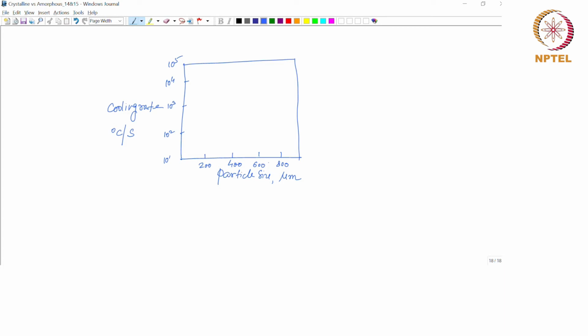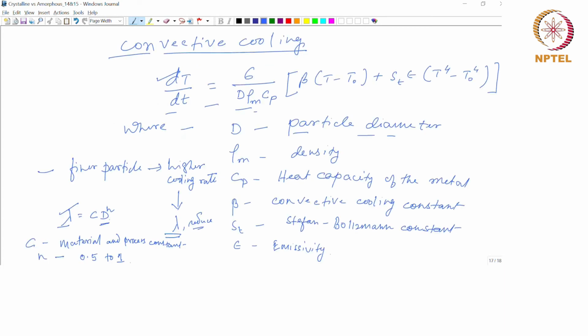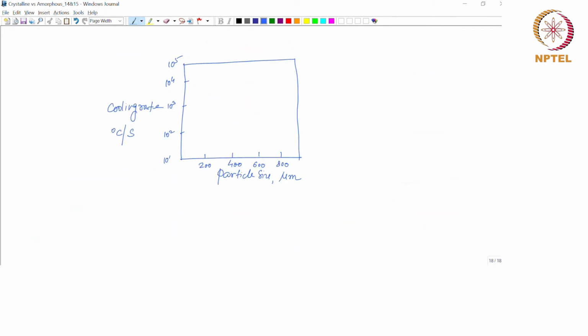So, as you can see from that equation before, as the particle size increases, the cooling rate decreases. In a manner like this. Okay. Right. So, the correlation between the particle size and cooling rate can also be represented graphically, like this, with the help of a plot like this.